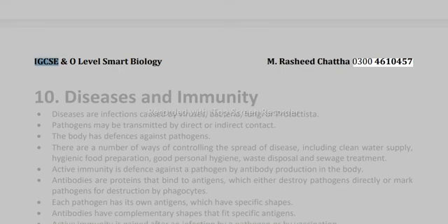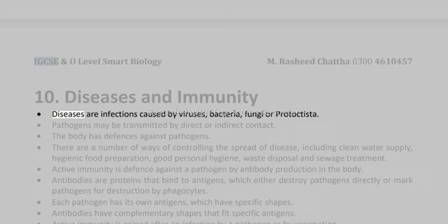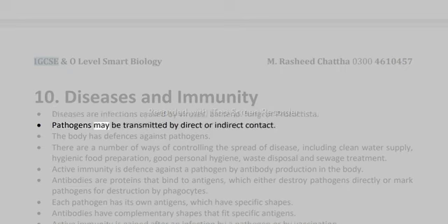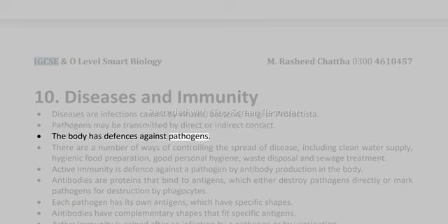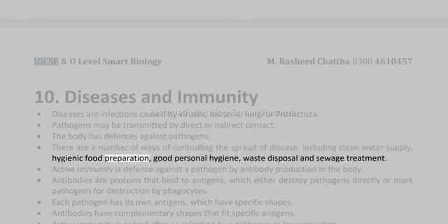0300461047. 10. Diseases and immunity. Diseases are infections caused by viruses, bacteria, fungi, or protoctista. Pathogens may be transmitted by direct or indirect contact. The body has defenses against pathogens. There are a number of ways of controlling the spread of disease, including clean water supply, hygiene, waste disposal, and sewage treatment.